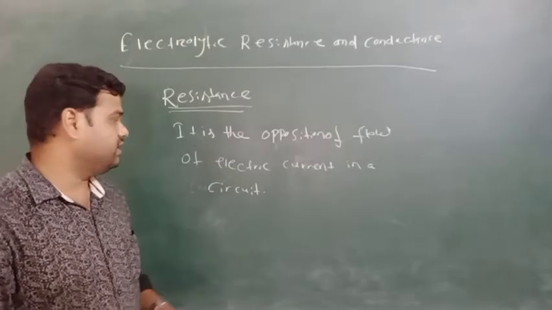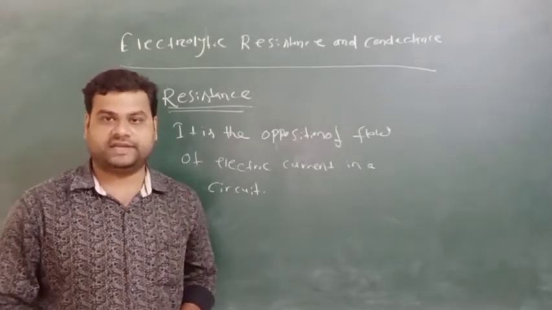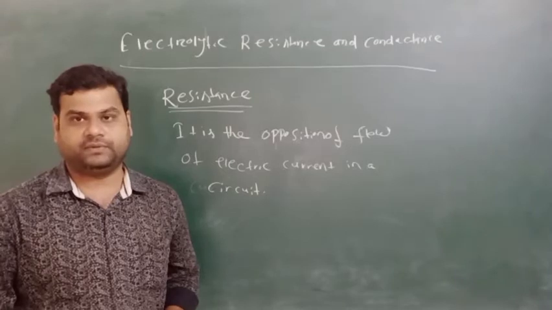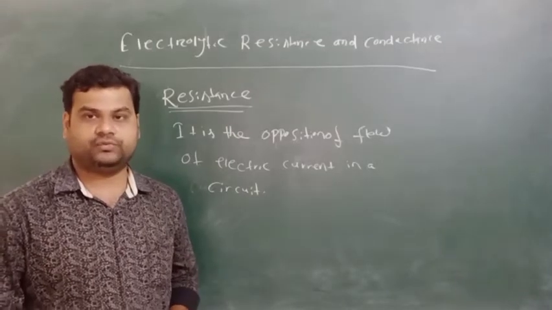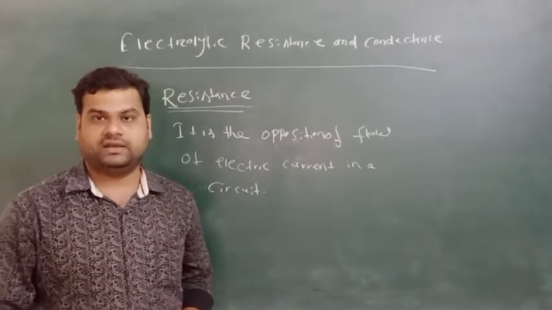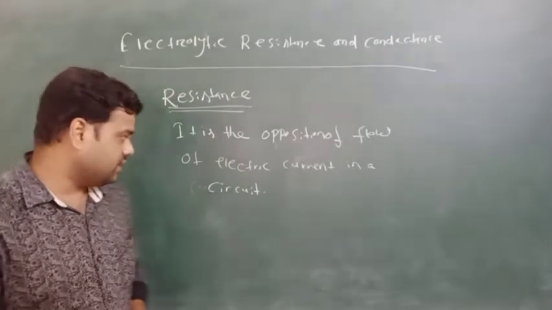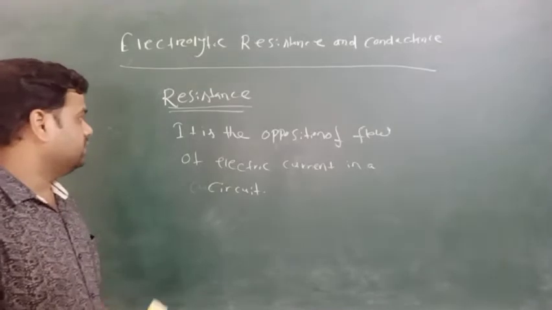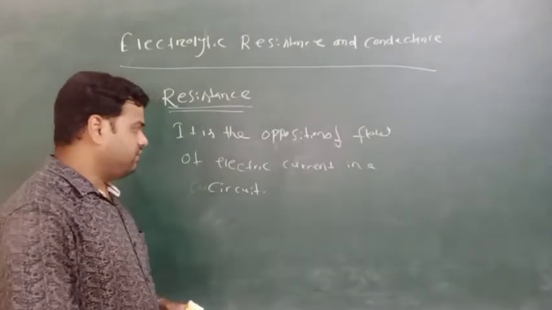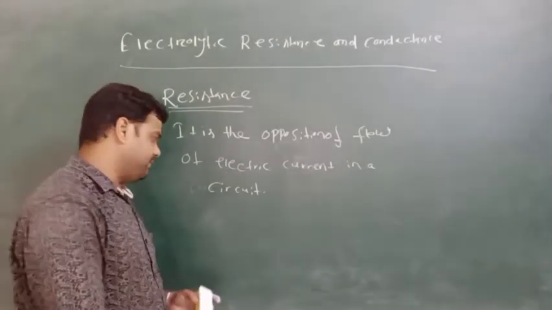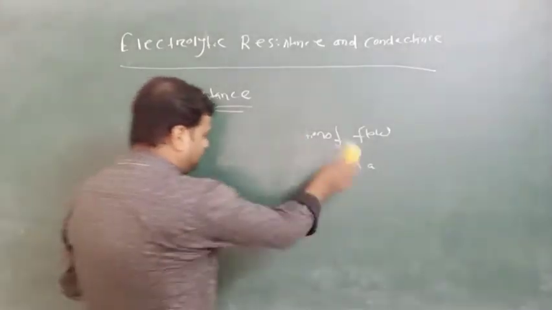Resistors are the equipment used in our electrical gadgets, so they can reduce the flow of electricity. So the resistors are used to oppose the flow of electricity.